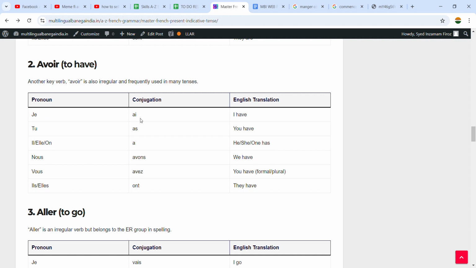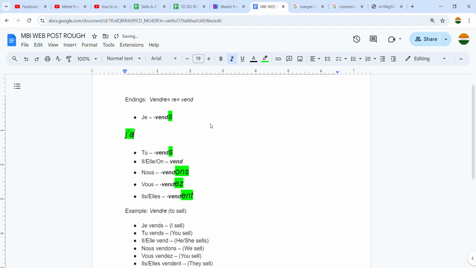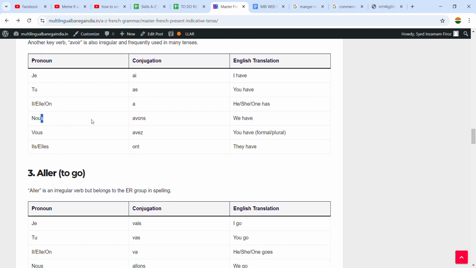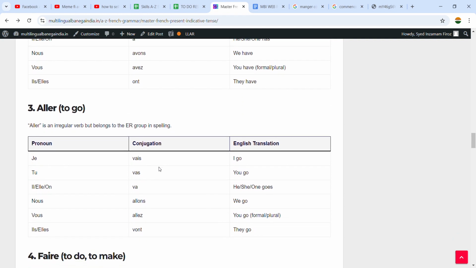So j'ai. Actually it should be je, always remember it's je, but because this is a chart, that's why the a is here. So j'ai, which means I have, tu as, il a, elle a, on a, nous avons, vous avez, ils ont, elles ont. Always remember, in the French language there is liaison. Nous avons, vous avez, ils ont, elles ont. For the liaison, the linking of words, you can go to my playlist and have a look.